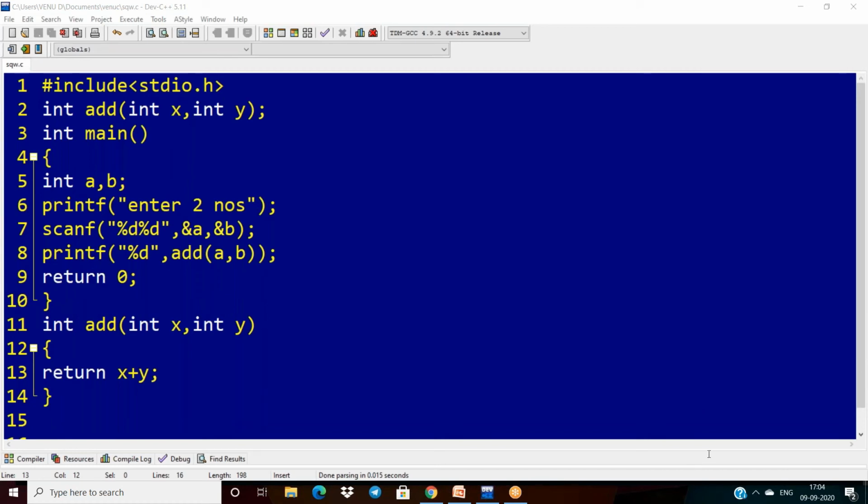Tell me your answer. Are you following or not? My question is, for every function, are the function declaration, function call, and function definition mandatory, or can we use any optional one? Tell me, what is your answer? What is your opinion on this? Please send your answer in the chat box.